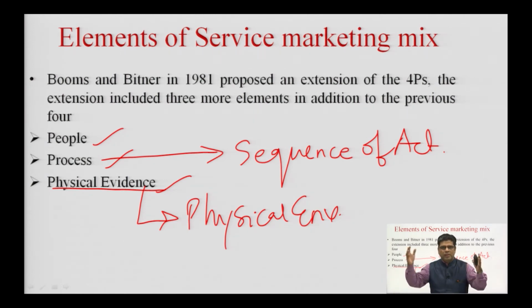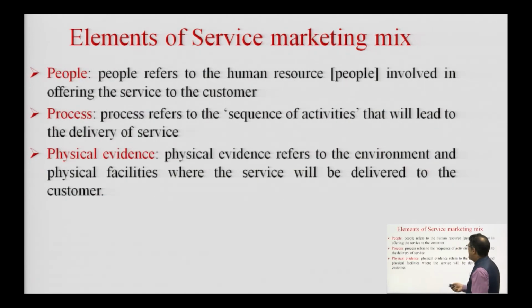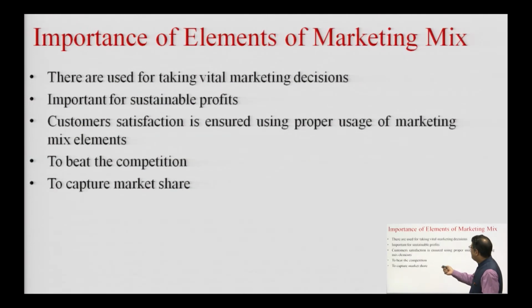All this is the physical setting of the service. So, this physical environment in which the service is offered is referred to as physical evidence. So, there are 4 P's for product and 7 P's, the 4 P's plus 3 P's, for a service: people, process and physical evidence that we discussed right now.